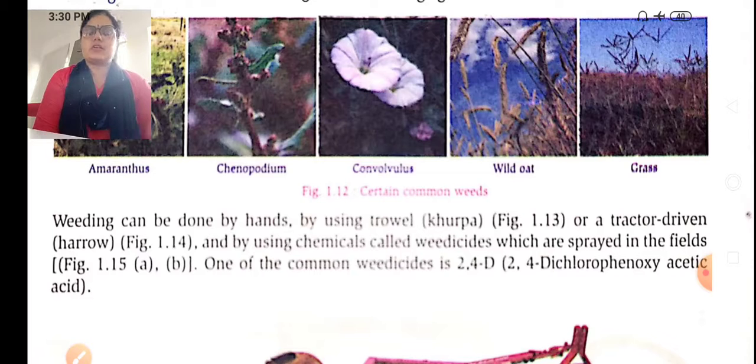Okay, a tractor driven with the harrow can also take out all the weeds. And the chemicals used in the field are weedicides, which are spread on the entire field. One of the common weedicides is 2,4-D, meaning 2,4-dichlorophenoxyacetic acid. Clear?